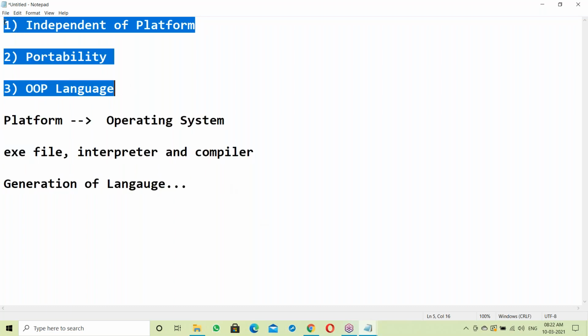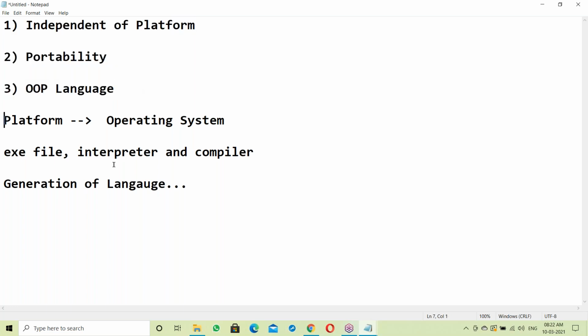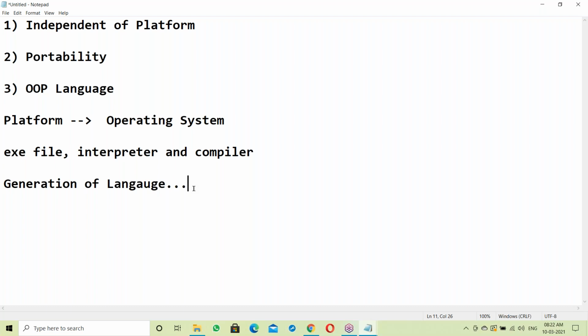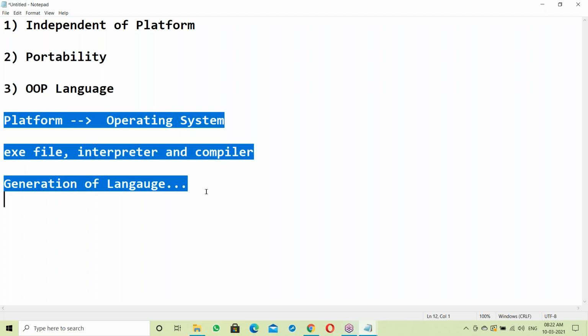So before going to these Java features, let us start with these basics. What exactly is an OS? How is the OS working? Next, what is an exe file? What does it contain? Next, what is an interpreter, what is a compiler? What are the different generations of languages? First of all, we'll start with the basics here.